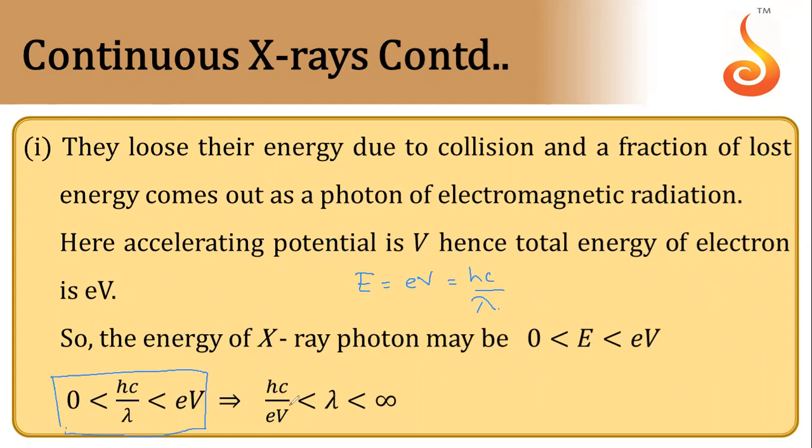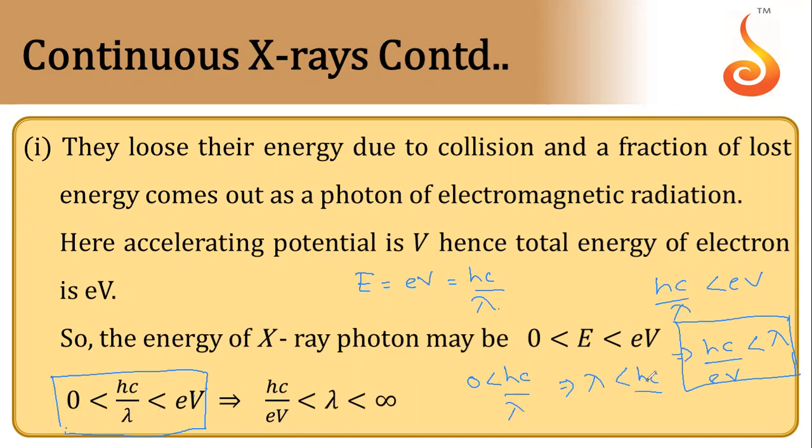Now let's solve these two. hc/lambda is lesser than eV, meaning hc/eV will be lesser than lambda. And from here 0 is lesser than hc/lambda, so lambda will be lesser than hc/0, or lambda will be less than infinity.